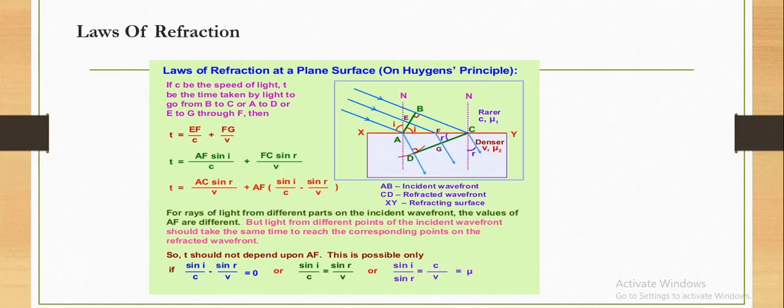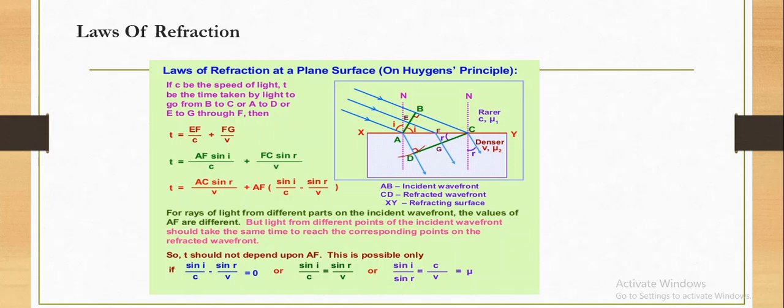Now, laws of refraction based on Huygens principle. The refraction of light when light enters from a rarer medium to a denser medium. Let v and c be the velocity of light in the denser medium and the air respectively. The laws of refraction are: the ratio of the sine of the angle of incidence to the sine of the angle of refraction is constant for any two given media.